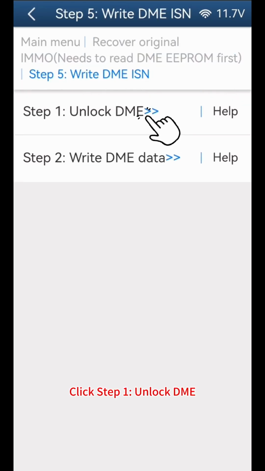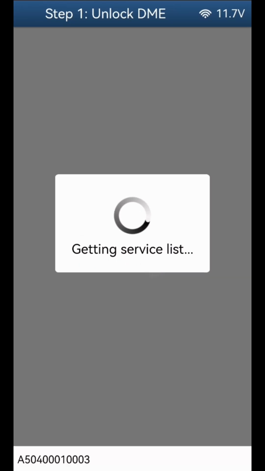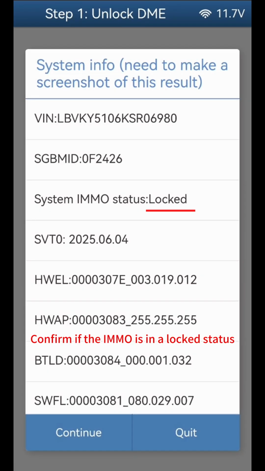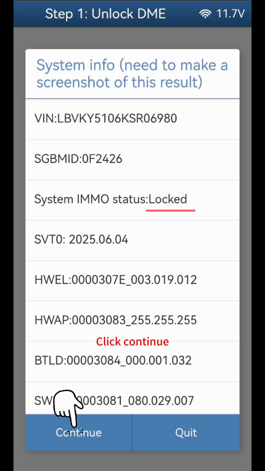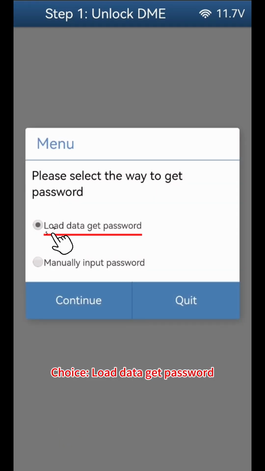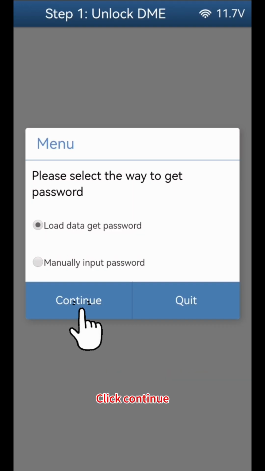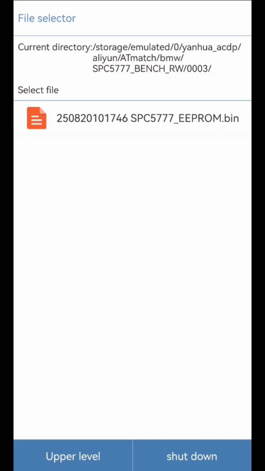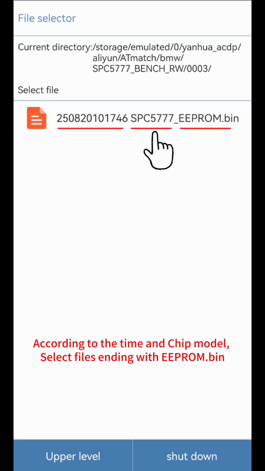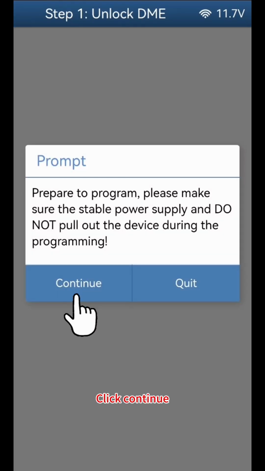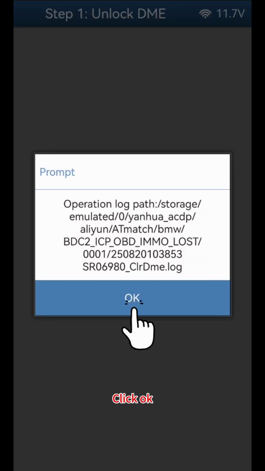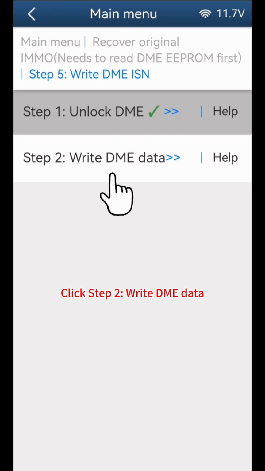Click Step 5, Write DME ISN. Click Step 1, Unlock DME. Click Continue. Confirm if the IMMO is in a locked status. Click Continue. Choice, Load Data Get Password. Click Continue. Click OK, select the DME original EEPROM. According to the time and chip model, select files ending with EEPROM, bin. Click Continue. Unlock DME data finish.